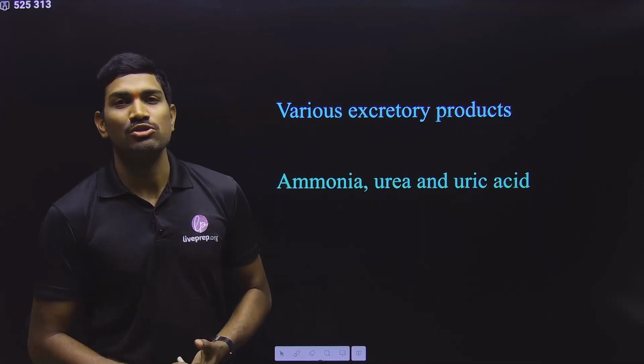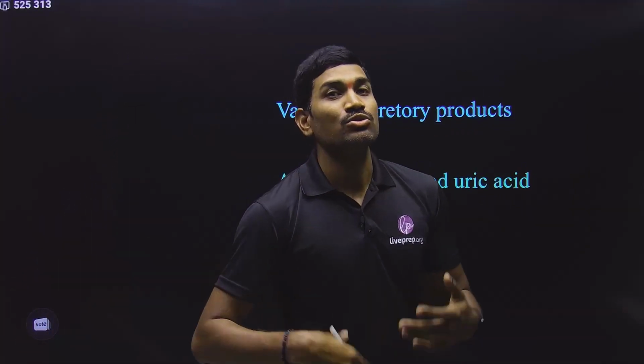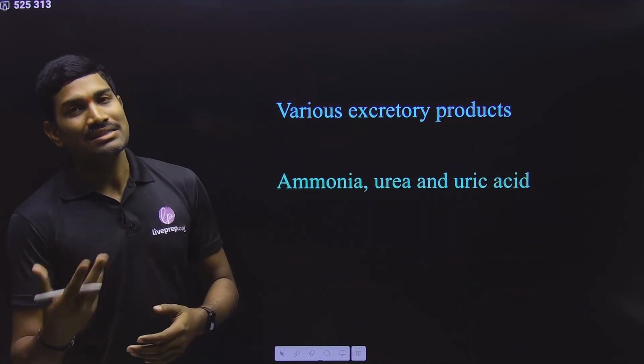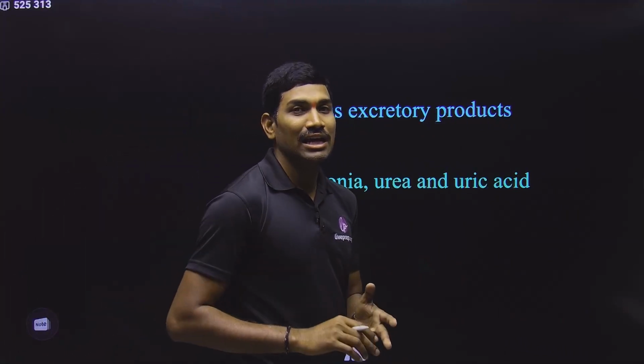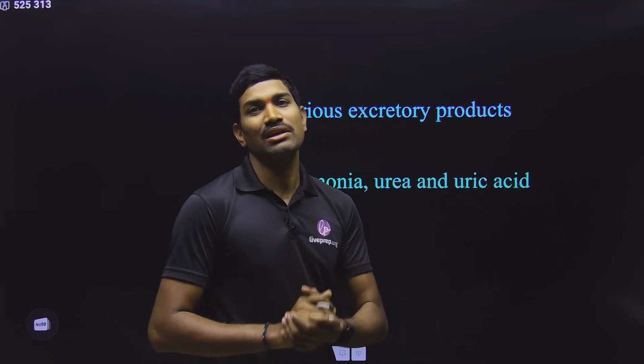In those cases also accumulation of water and ions takes place. So that excess amount should be eliminated, that should be removed. So in some organisms even water and ions come under excretory materials because of this particular reason.